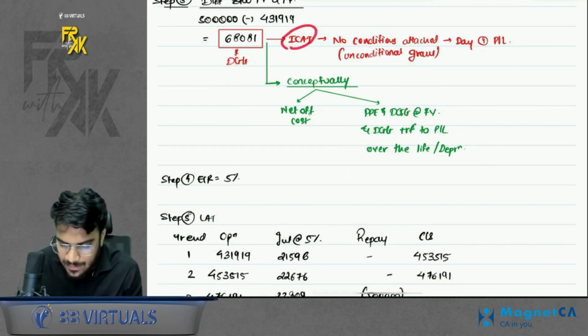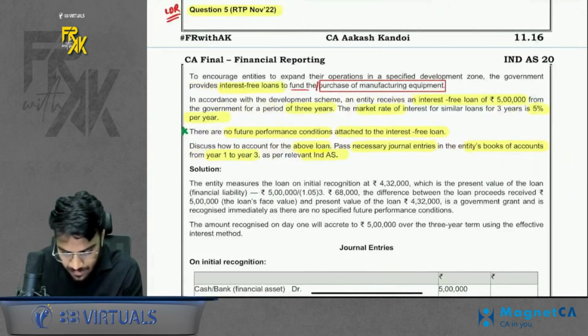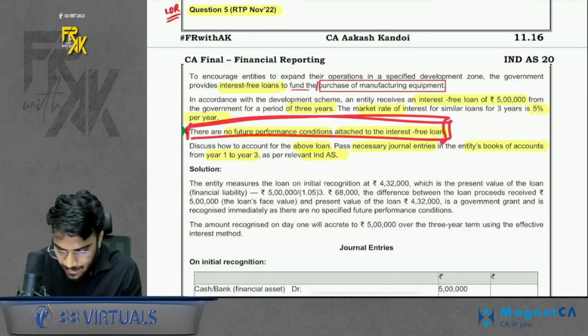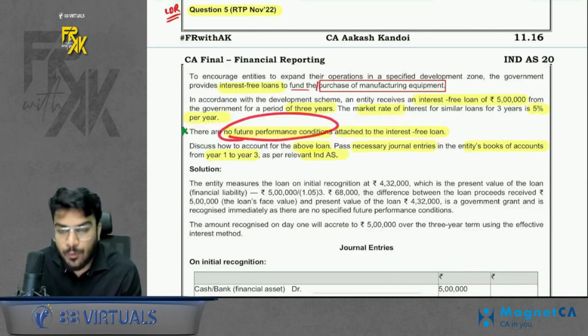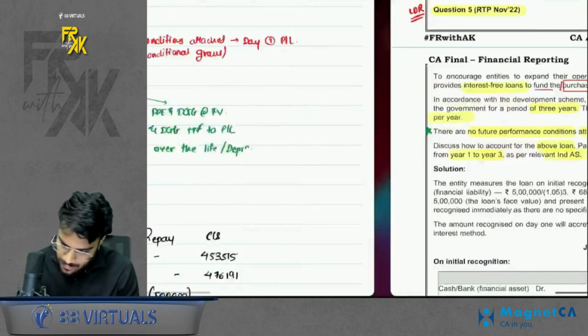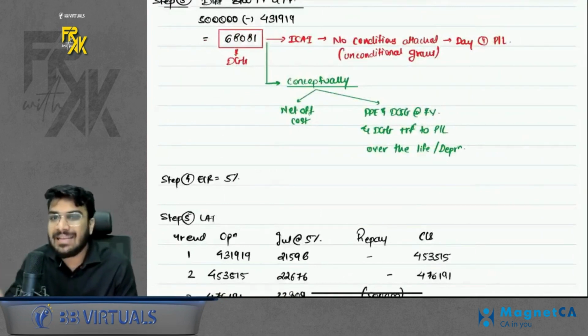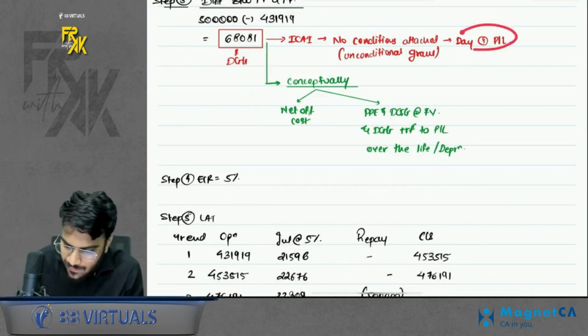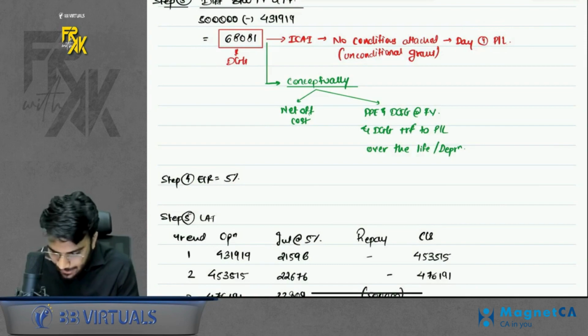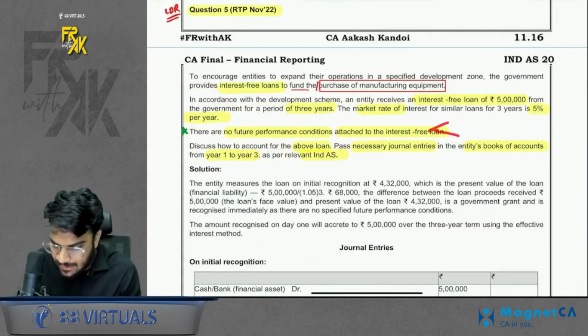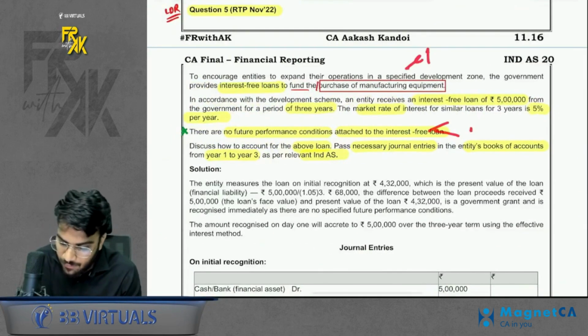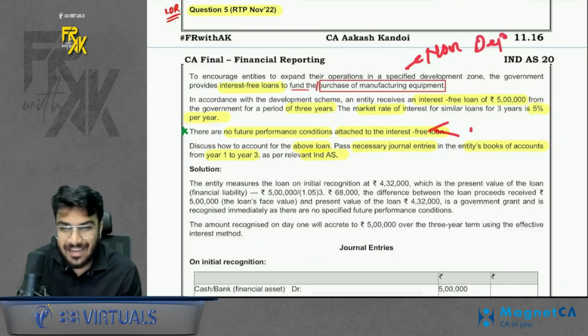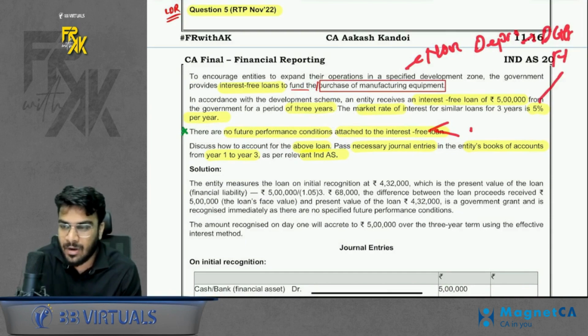But what ICAI has done in this question is they have given emphasis to this line. They are saying that the loan has no future condition, right? So that is why, because it is an unconditional nature of grant, we are transferring it to profit and loss on day 1. Ideally, whether it is conditional or unconditional, we check only when we have a non-depreciable asset. In non-depreciable, when we book the DGG at fair value, that time we check whether conditional or unconditional.